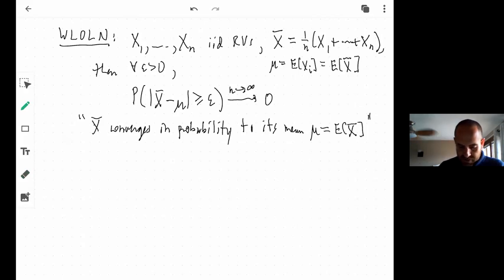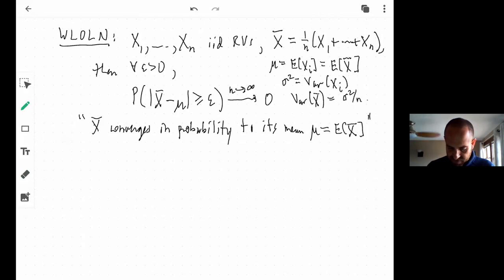And of course, if I write sigma squared equal to the variance of xi, we determined that the variance of x bar is equal to sigma squared over n. And that observation was the key to the proof of the weak law of large numbers.